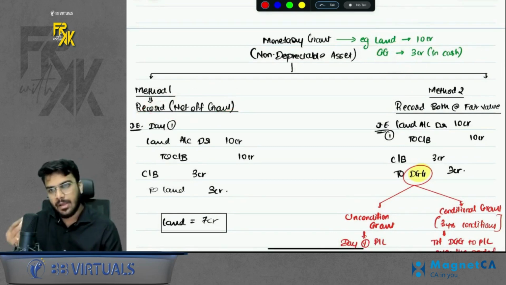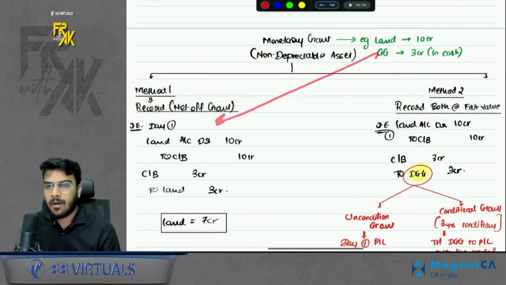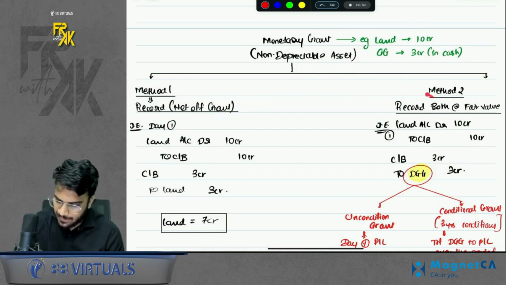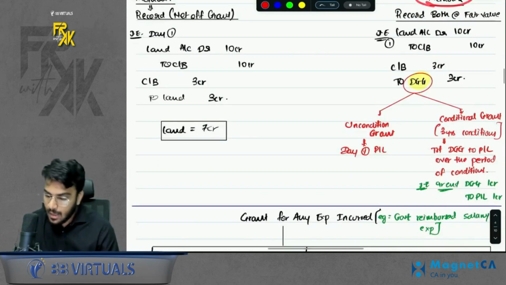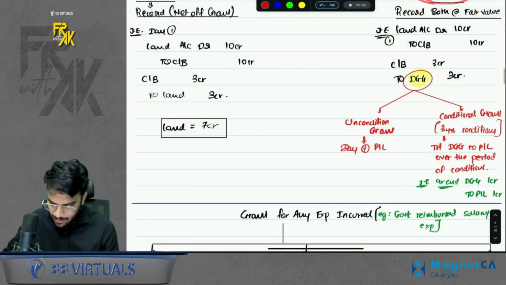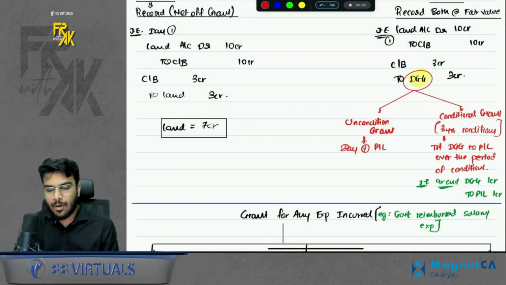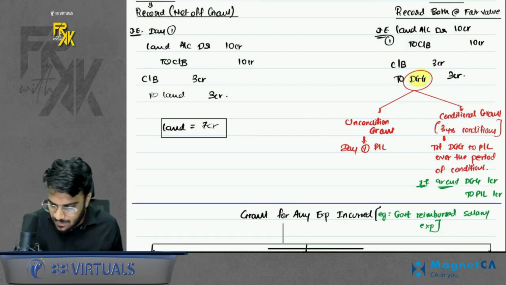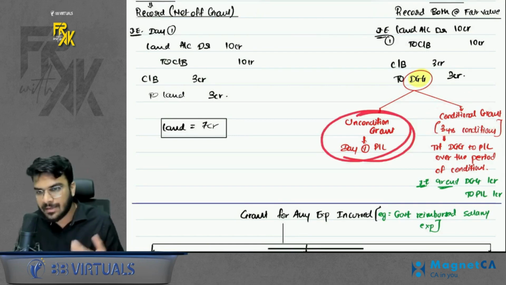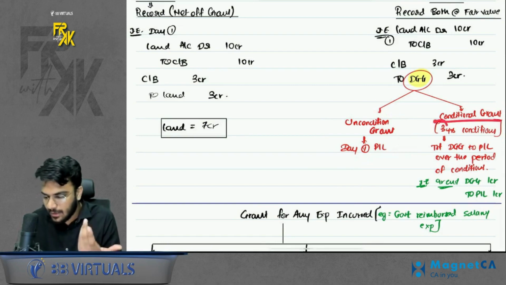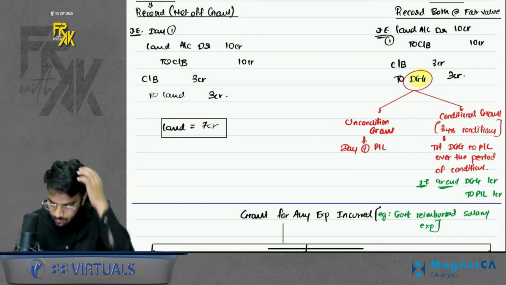Method number 1, you can net the government grant from the cost of the asset. Method number 2, record both at fair value. Record the land at fair value, record the DGG at 3 CR. Now, if you are recording DGG at 3 CR, again that problem arises because it is a non-depreciable asset. You will not have the ratio of depreciation. So what to check? Whenever it is a non-depreciable asset, check whether the grant is conditional or unconditional. If it is unconditional, on day 1 itself it goes to profit and loss. If it is conditional, in the period of conditions, you will transfer it to profit and loss.